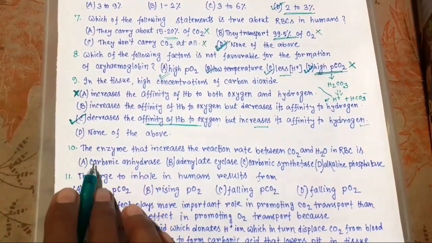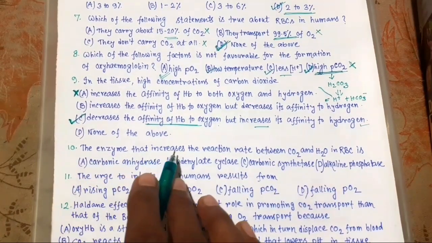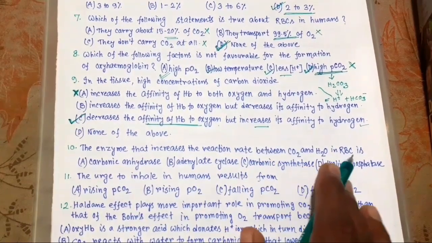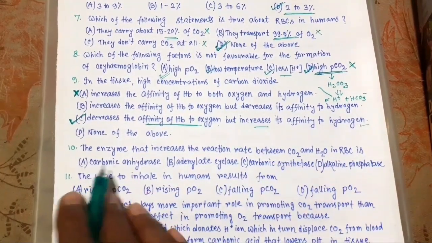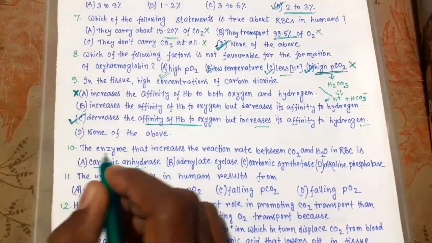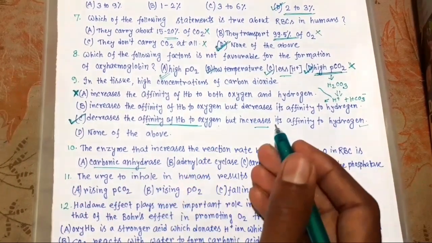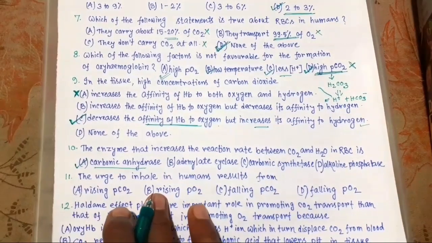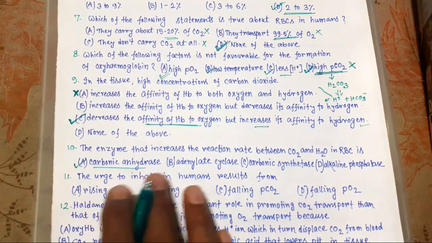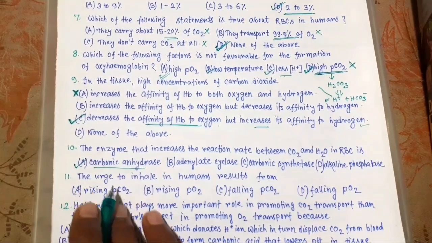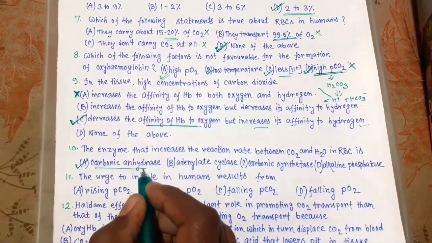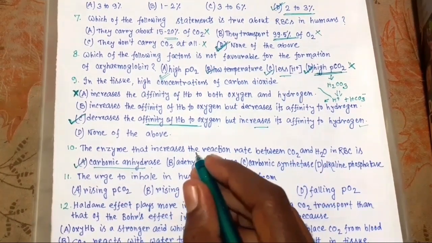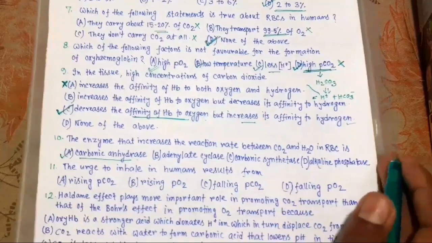Now 10. The enzyme that increases the reaction rate between CO2 and H2O in RBC is, we all know, the enzyme carbonic anhydrase. Okay, so this is the question. So the enzyme is carbonic anhydrase. We all know the reactions. Okay, in NCERT it is clearly given.